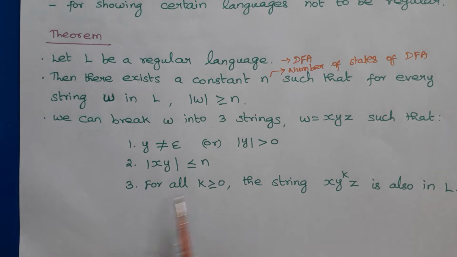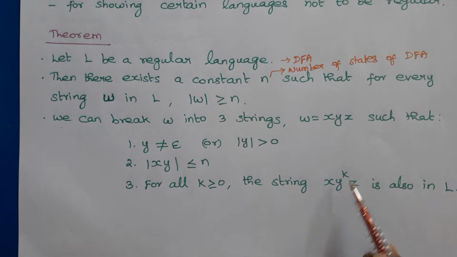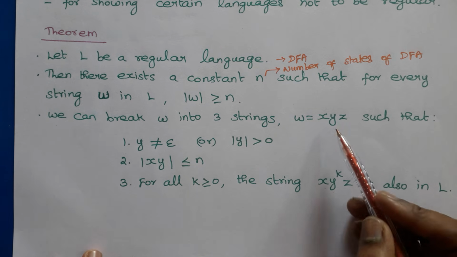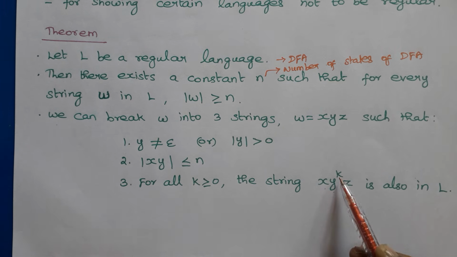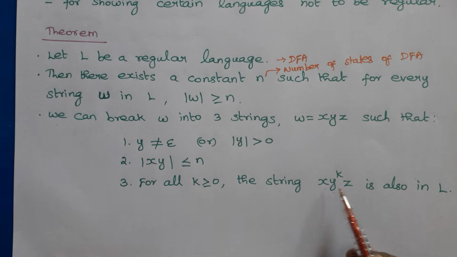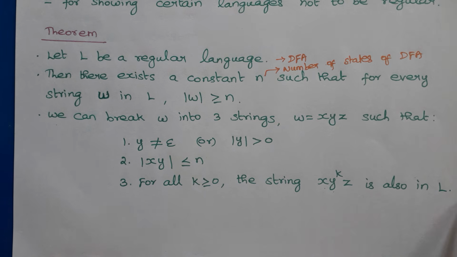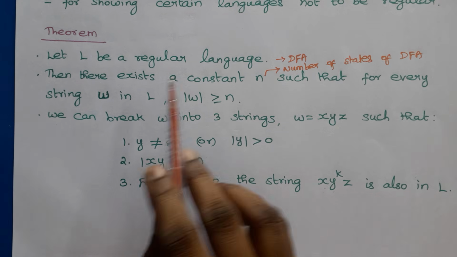And for all k greater than or equal to 0, the string x y to the power k z is also in L. That is, we can pump the non-empty string y any number of times, including 0. We can remove y, or y can be repeated any number of times, and the resulting string must also be in L. Then only can we say that the language is regular.